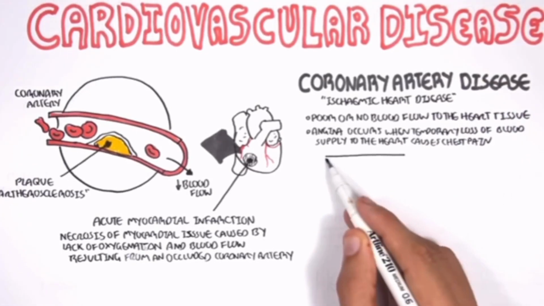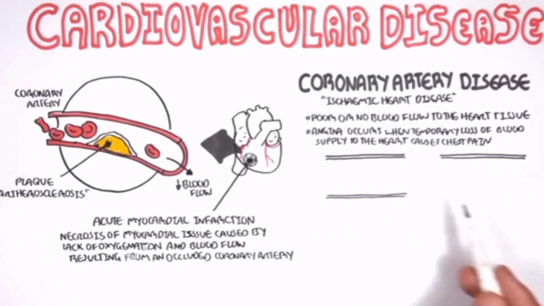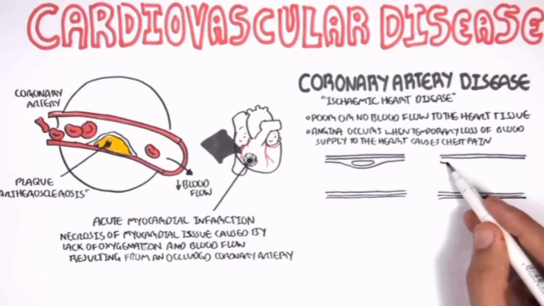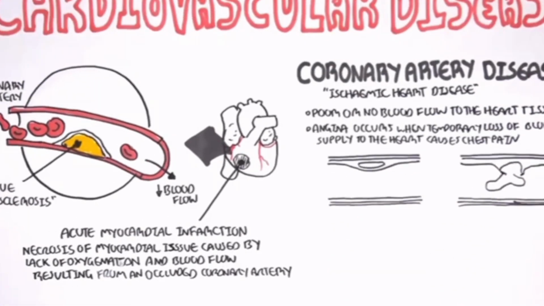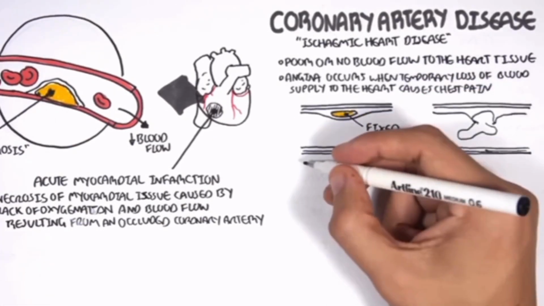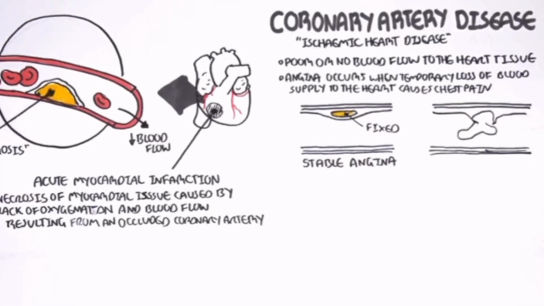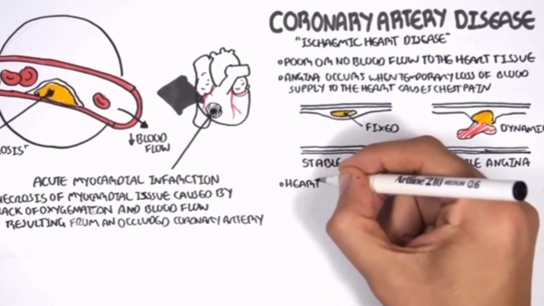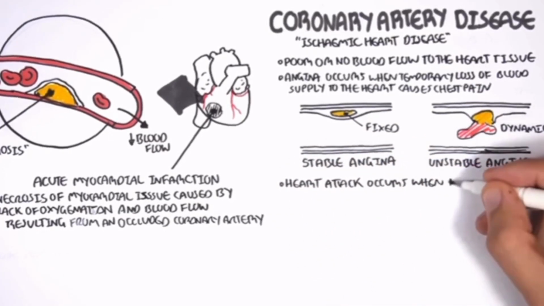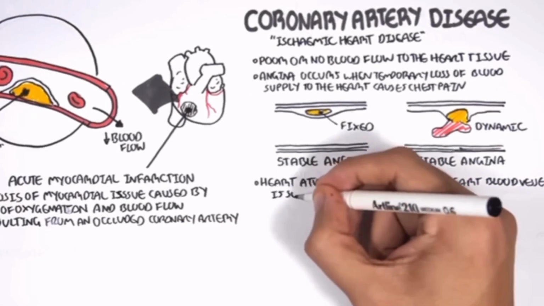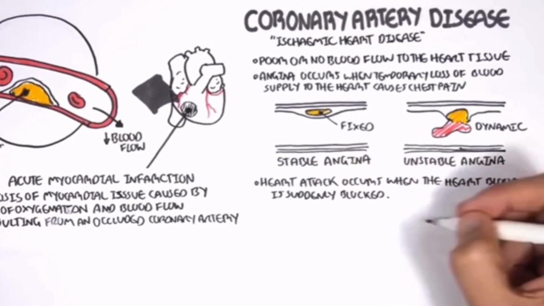There are two types of angina, stable angina and unstable angina. Stable angina is where we have a stable plaque, and chest pain comes about upon exertion, so exercising. Then there is unstable angina, which is a result of a hemodynamically unstable plaque, and we have thrombosis involved. A heart attack occurs when the heart blood vessels are suddenly blocked, and this is life-threatening and leads to myocardial infarction as mentioned.